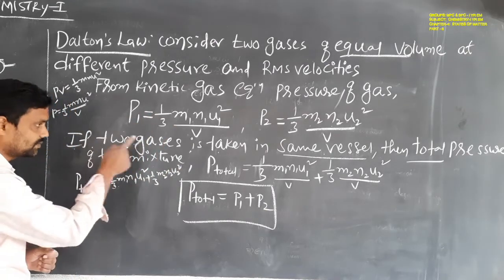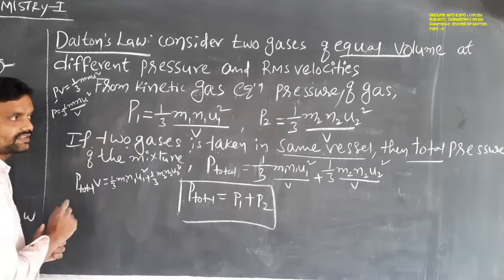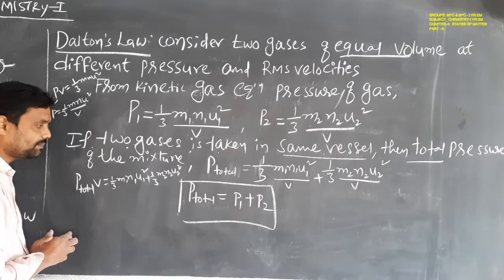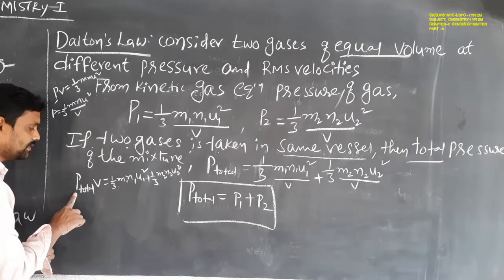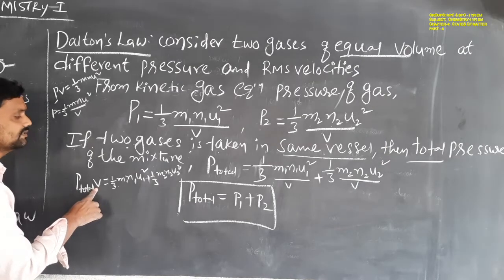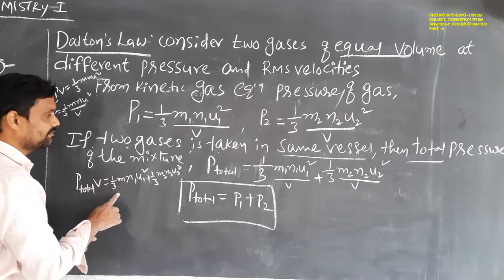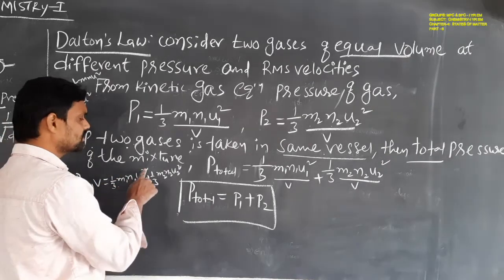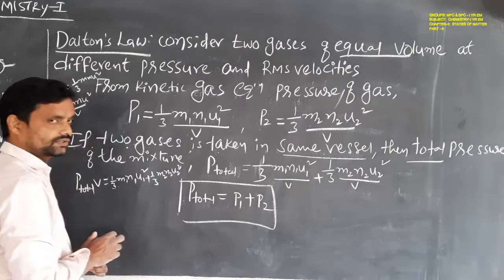If the two gases are taken in the same vessel, then total pressure into volume is equal to 1 by 3 m1 n1 u1 square plus 1 by 3 m2 n2 u2 square.